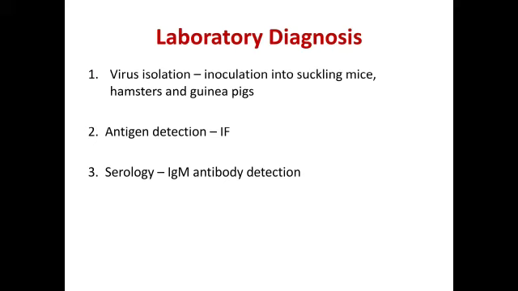Coming to the lab diagnosis. Viral isolation is by inoculation into suckling mice, hamster and guinea pig. Antigen detection is by immunofluorescence. Serology is by IgM antibody detection.